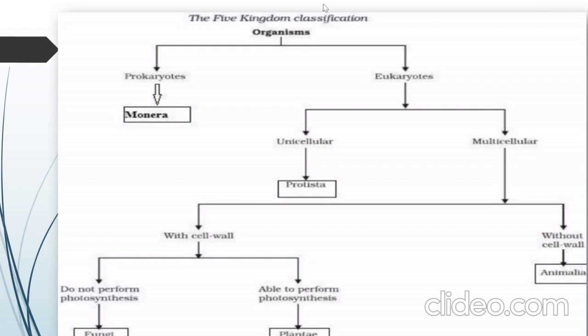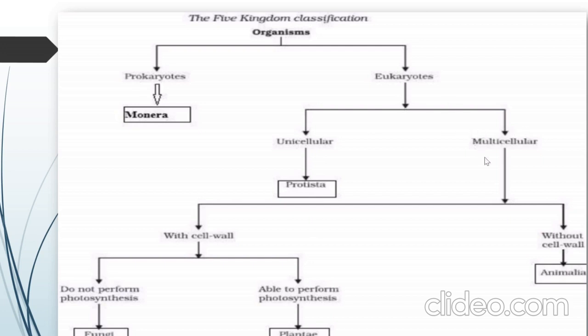under a specific kingdom. First, the organism will be checked for whether it has a prokaryotic cell or a eukaryotic cell. If it is a prokaryotic cell, then it will fall under the Monera kingdom. This is the first kingdom. If it is eukaryotic, then it will be classified again and checked for another criterion, that is whether it is unicellular or multicellular. If it is unicellular, then it will fall under the Protista kingdom. That is the second kingdom.